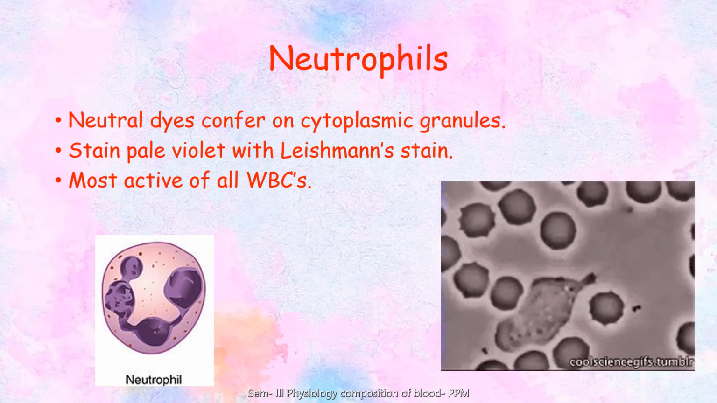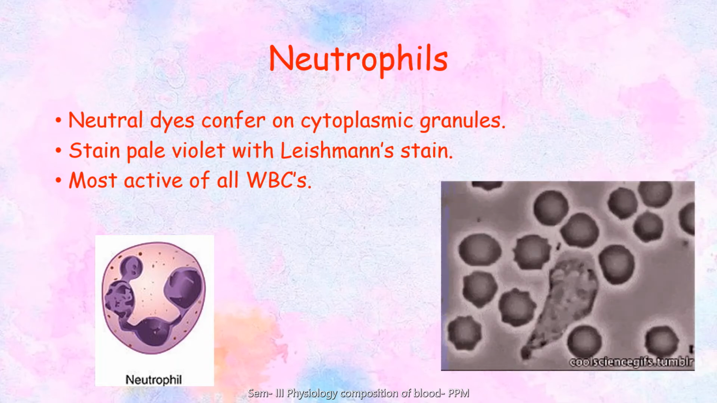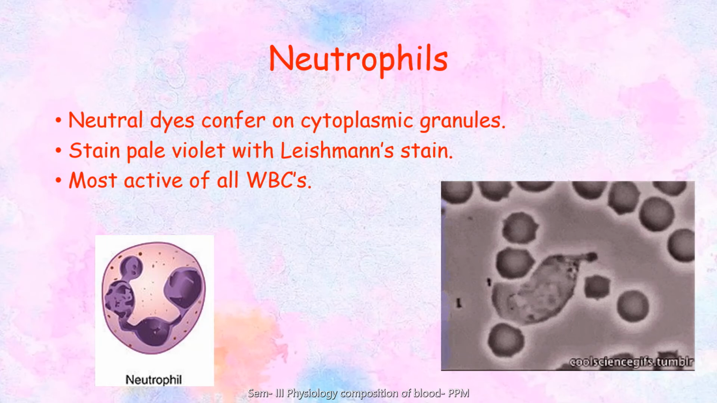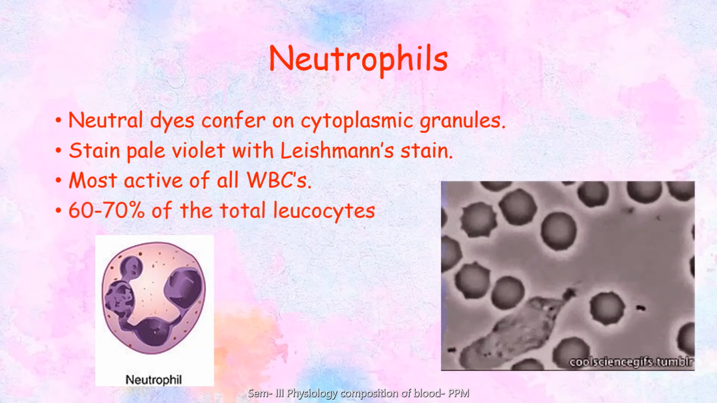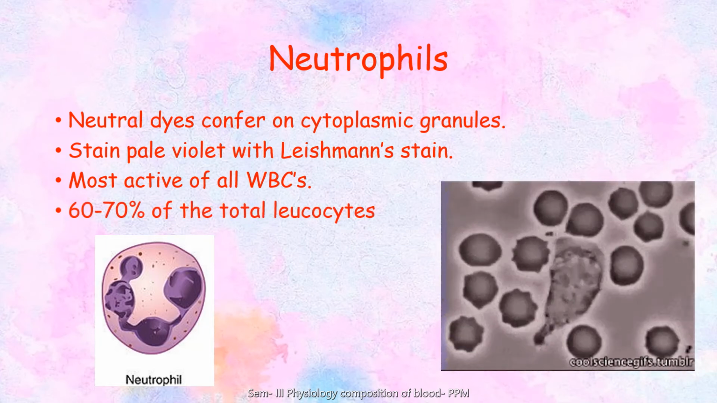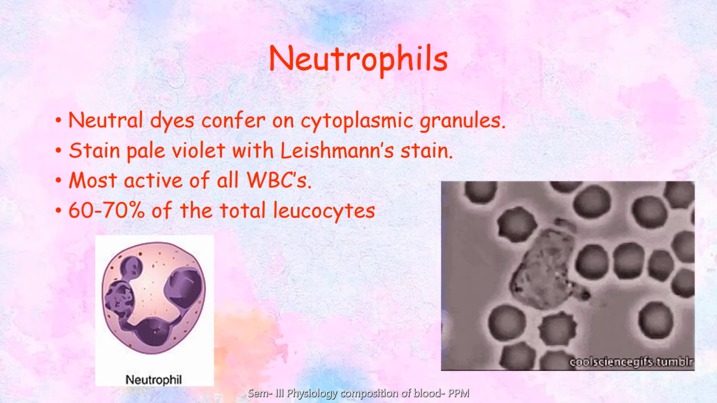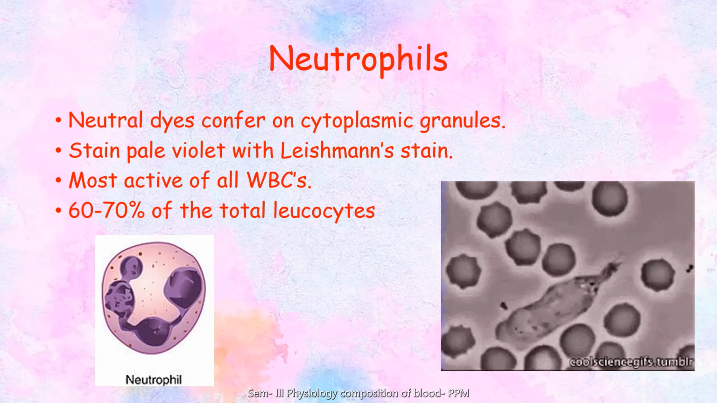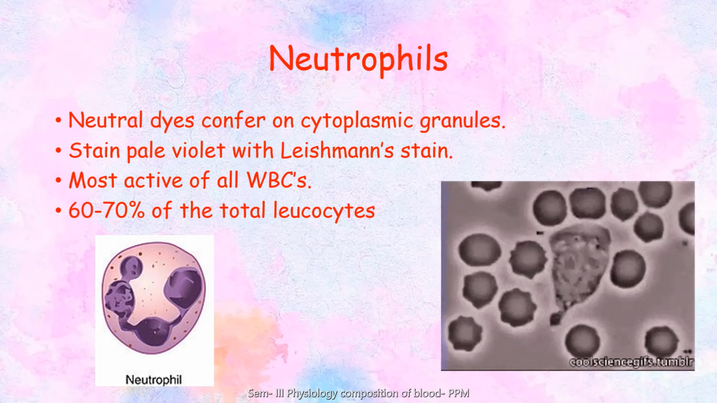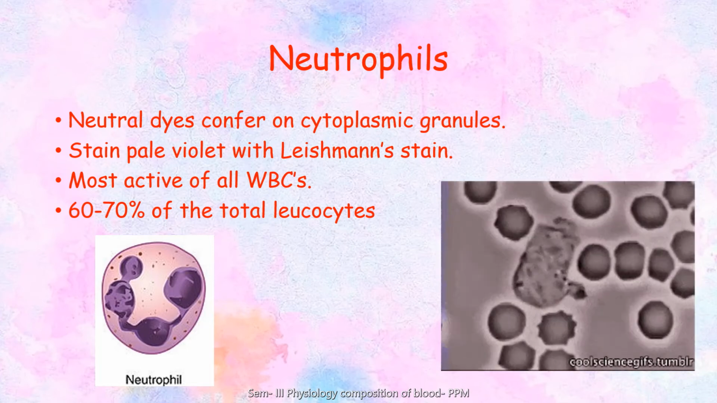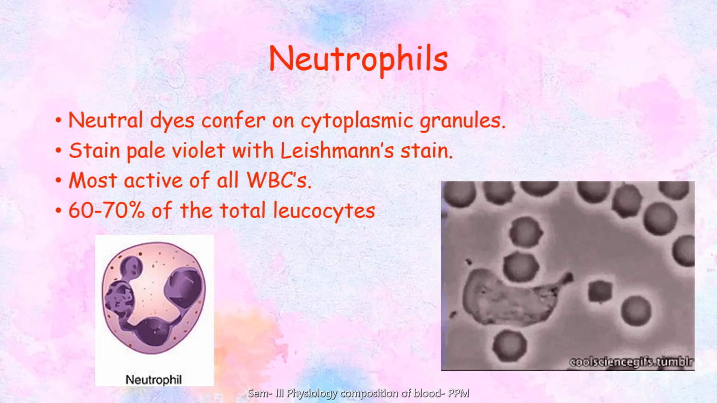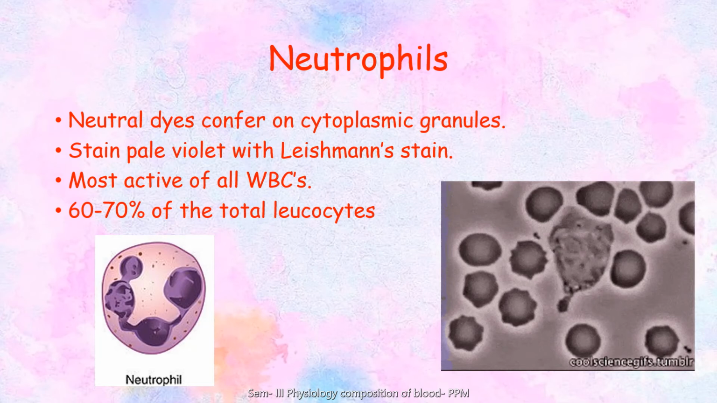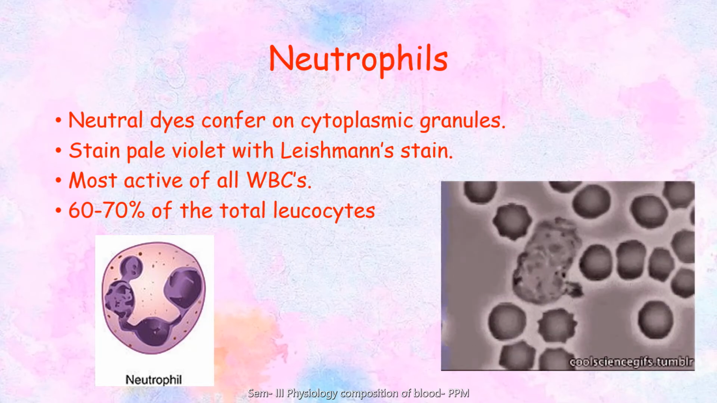It's circular in outline, and most active of the WBCs means it ingests all the foreign particles and constitutes around 60 to 70% of your total leukocytes. The major portion is covered by the neutrophils. Their percentage is more among the granulocytes, as it is the most motile one, and we can see how the neutrophil follows the bacterial cell and ingests it by means of phagocytosis.